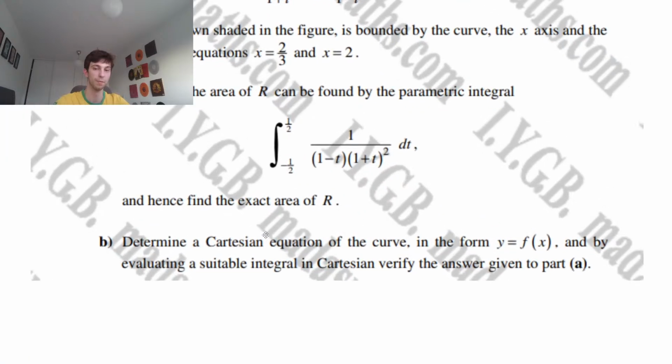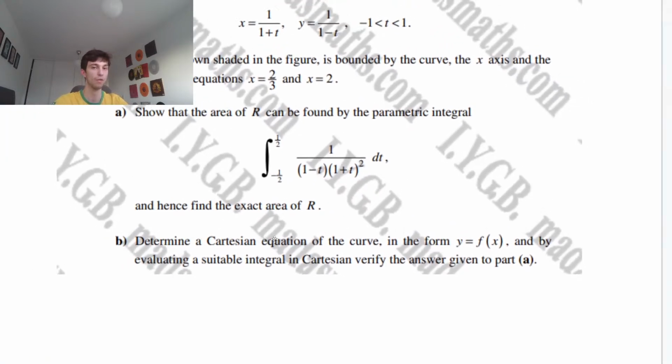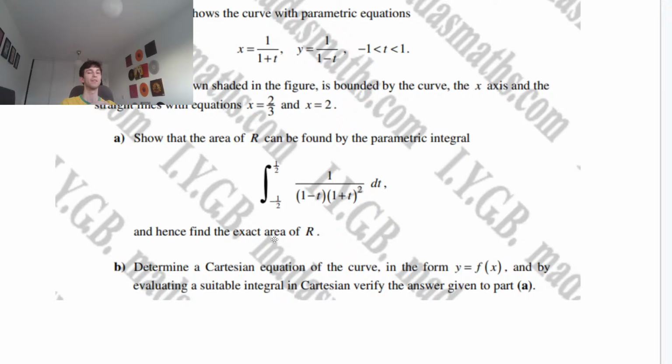Alright guys, moving on to part B. Here we have a bit of Cartesian. With these parametric Cartesian equations, there tends to be three things you normally do. You can normally just rearrange for t, and then plug that value of t in. So for example, here we would rearrange our x equation to find t equals something, then sub in whatever we found in terms of x into our y equation. You could potentially have to link the two via a trigonometric equation, or you may have to square both equations and add them together. These three things tend to be the things you have to do.